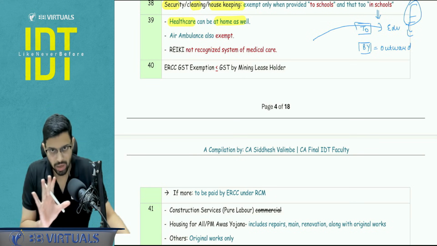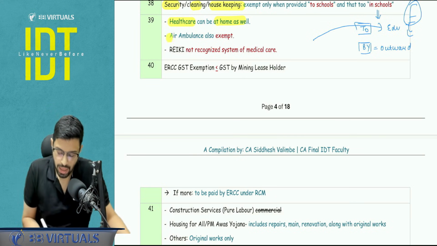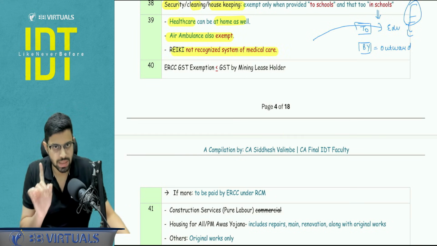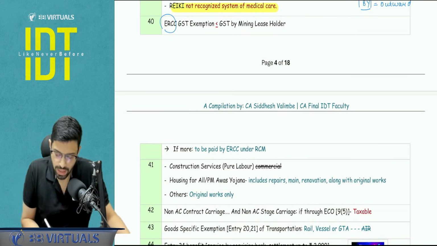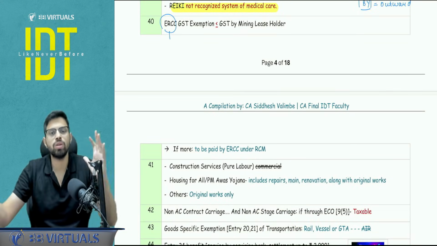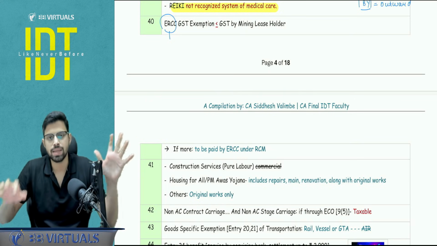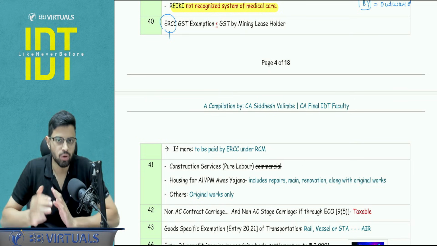Healthcare can be at home as well, not necessarily at a clinical establishment. Air ambulance is exempt. Reiki is not a recognized system of medical care, so taxability will be there. With respect to ERCC, if you have not gone into the details of how the entire concept works, what is the transaction, at least learn this for your exam.